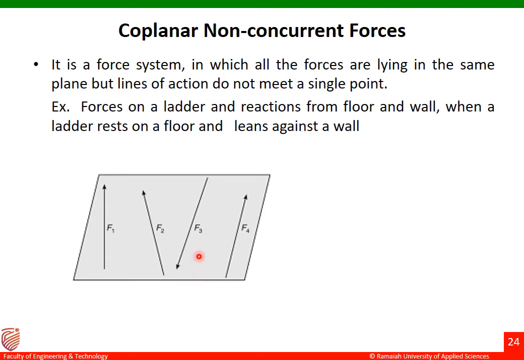And the next one is non-concurrent. These two forces are not meeting at a single point. That's why it is called non-concurrent forces. All the forces are acting along the same plane, and their lines of action are not meeting at a single point. For such types of forces, we call them coplanar non-concurrent forces.